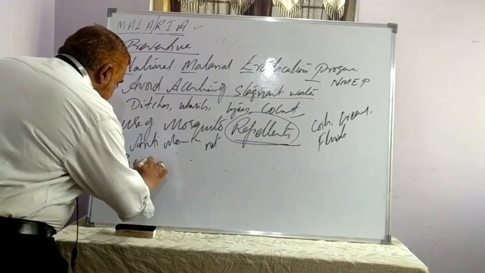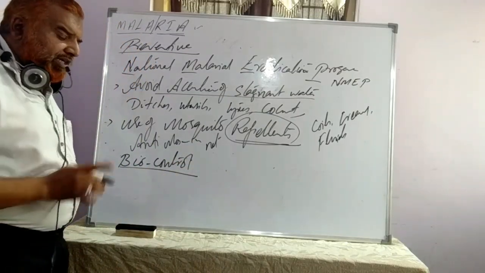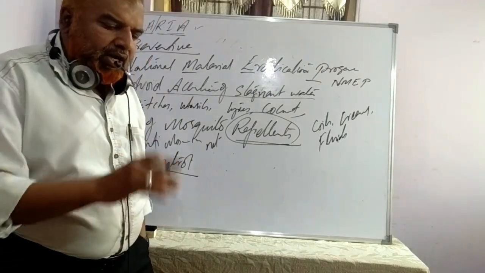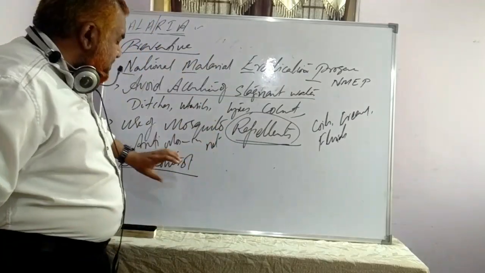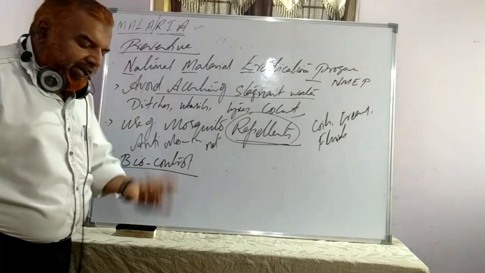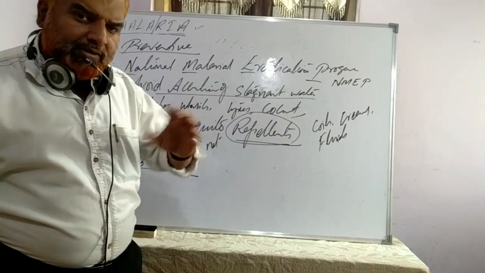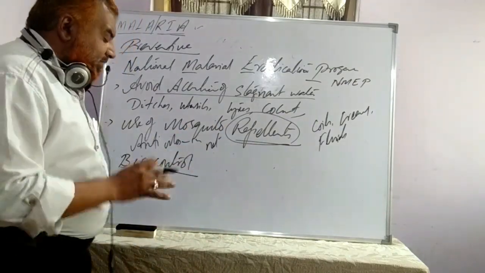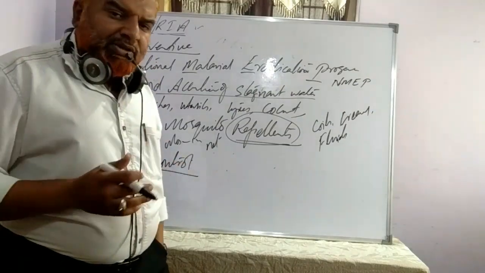Apart from this, one more is biocontrol. Very important point. Why do we call this biocontrol? Because here one living organism is killing, inhibiting or suppressing another living organism. Both organisms are living. One living organism, whether microorganisms, animals, insects or plants, is controlling, inhibiting, suppressing the other organism. Such a concept is known as biocontrol.